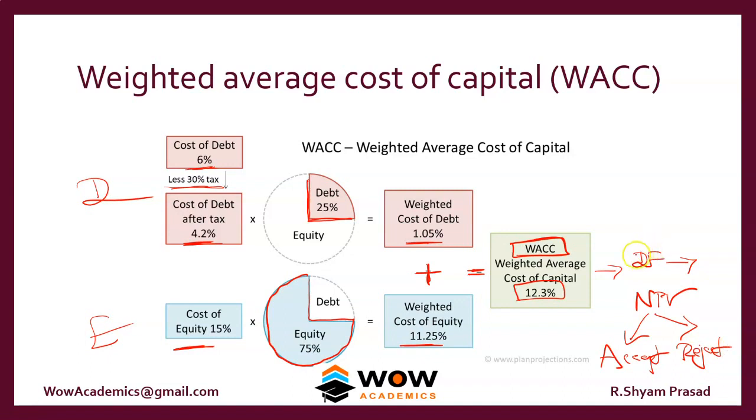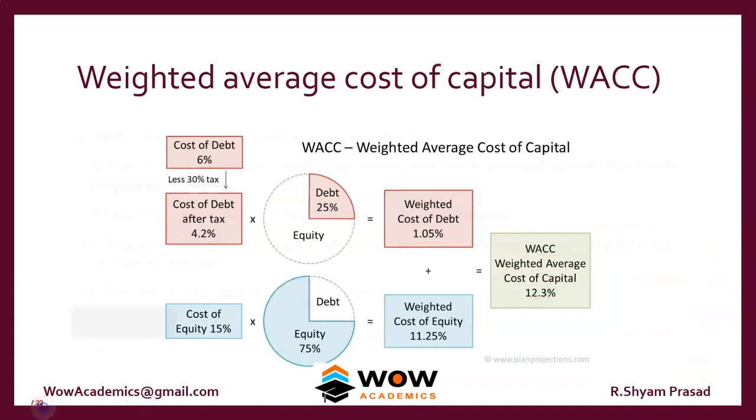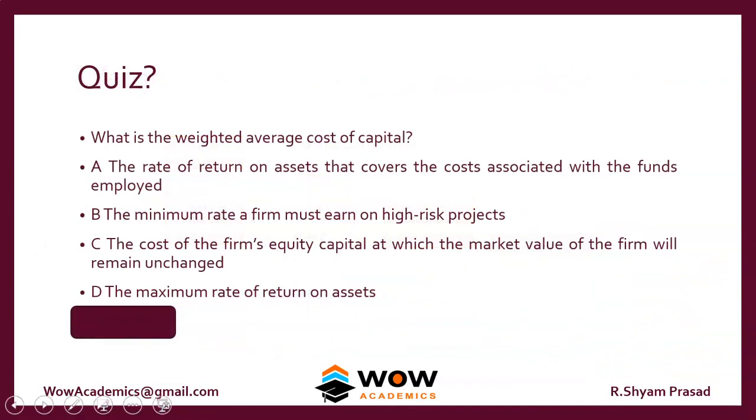If you get the WACC wrong, your discount factor is wrong, your NPV is wrong, you will reject acceptable projects, you will accept rejectable projects. Any kind of problems can occur. So getting the WACC is a crucial thing for a company. So we'll have a quiz now.